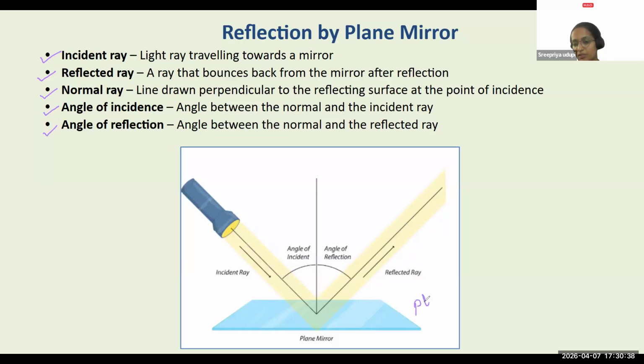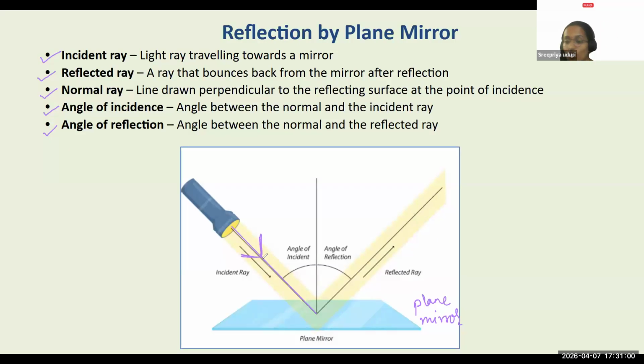Now this is the plane mirror. All of you are able to see the plane mirror. First, we will try to understand what is an incident ray. Incident ray is nothing but the light ray which is coming and falling on the surface. That light ray is going to be called the incident ray.